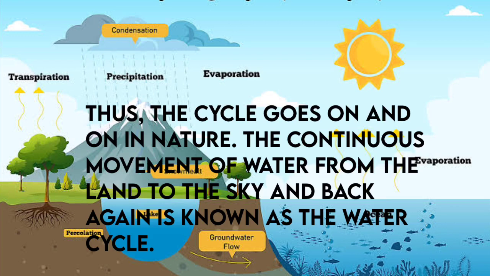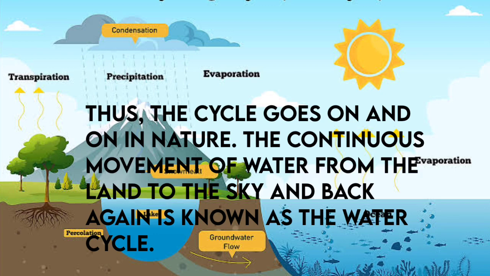The continuous movement of water from the land to the sky and back again is known as the water cycle.